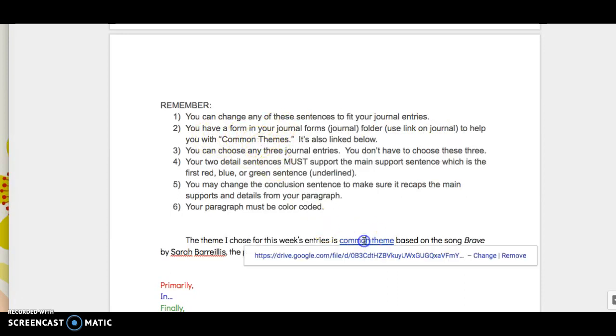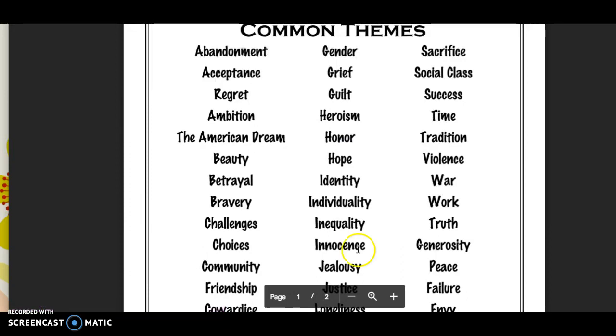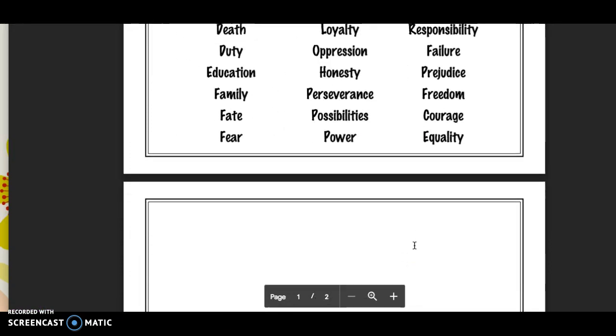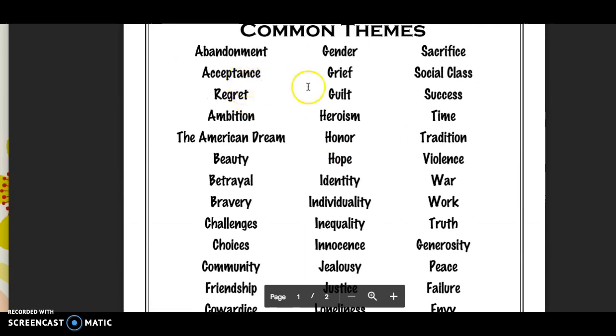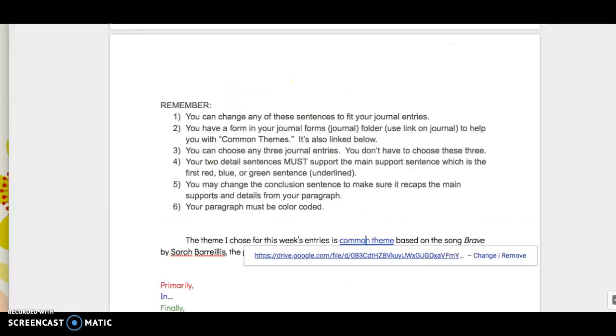You're going to go to the common themes. You're going to choose a common theme that you want to use. So you can choose one of these common themes, and then that's what the entire paragraph is going to be about. So you need to choose 3 journal entries. This is going to be your red, your blue, your green. The main support, the first red, first blue, first green sentence has to be underlined. You can just change this around to get your conclusion statement. Make sure you have 3 red, 3 blue, 3 green.